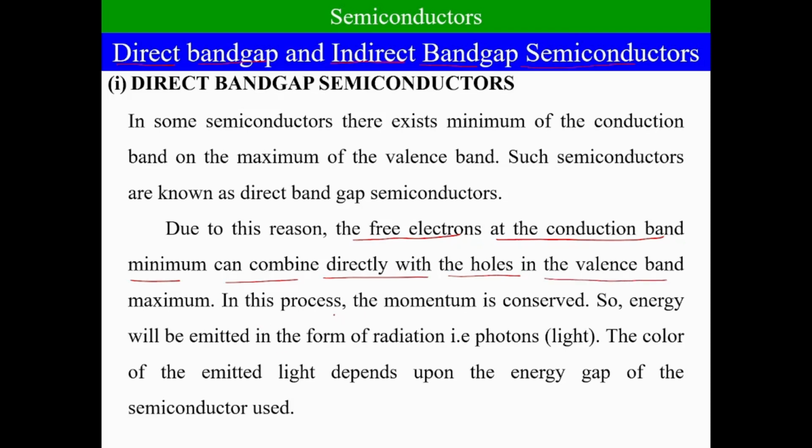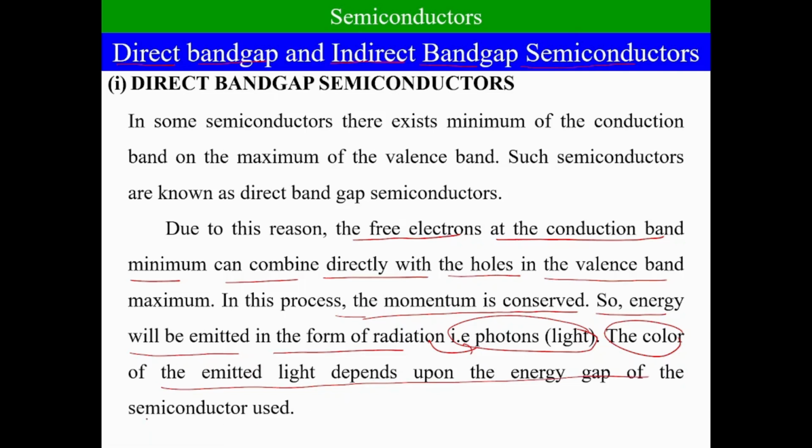Because of this, due to the recombination of free electrons and holes, we can observe the conservation of momentum. So because of conservation of momentum, across the junction energy is emitted in the form of radiation. Here you have to understand an important point: in this case of the semiconductor, energy is emitted in the form of photons. The color of the emitted light completely depends on the energy gap between the valency band and conduction band. This is about the definition and process happening inside the direct band gap semiconductor.